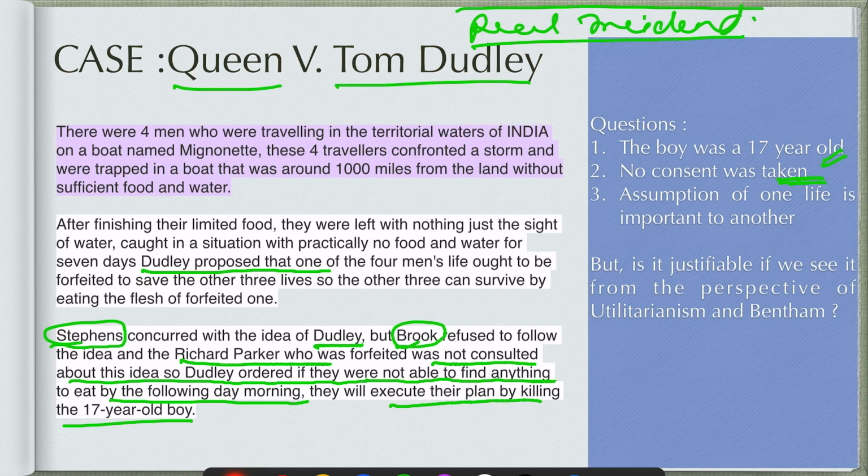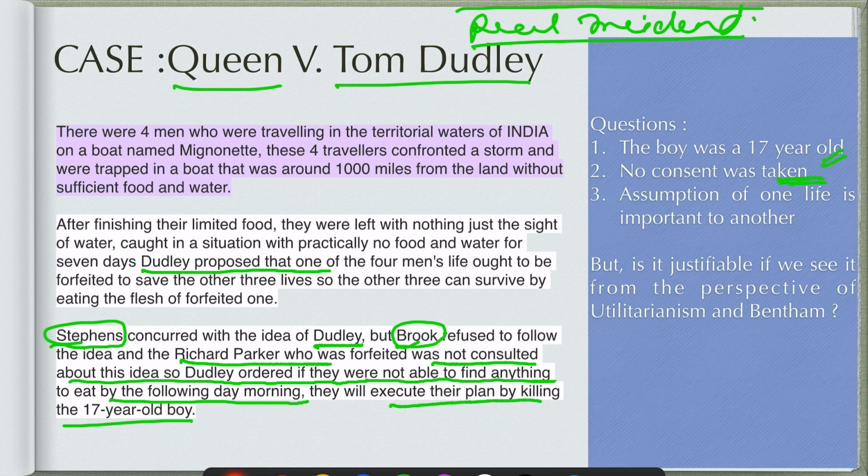But according to the utilitarian principle, it is the right thing to do, because it is maximizing the good for the greatest number. It is the greatest good for the greatest number. So this thing is correct. But all these questions were raised, and these are the challenges, the shortcomings, the limitations of the utilitarian principle, that it does not differentiate between the kinds of pleasure. It does not take into account the individuality, the individual rights of one person, and it quantifies pleasure, it quantifies happiness. So there is a question that, is the happiness of one person more important than the happiness of another person?